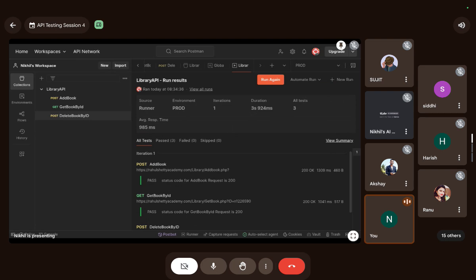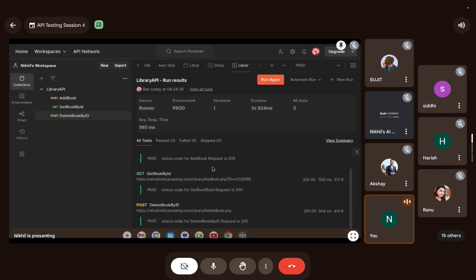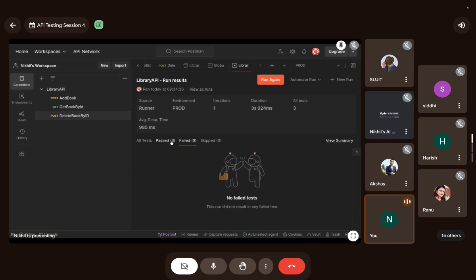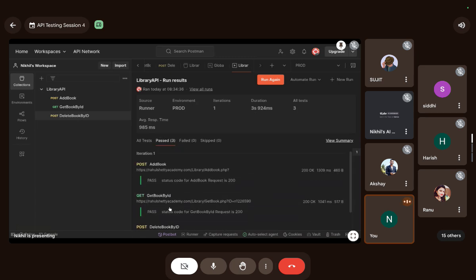Do you guys see a report is generated for all our test cases? The source was one, the environment was production, iterations were one. This took 3 seconds 924 milliseconds. There were three test cases in total. Average response time was 985 milliseconds. This has all the test cases: pass, pass, and pass. This is the beauty of Postman. And trust me, we are going to automate everything.